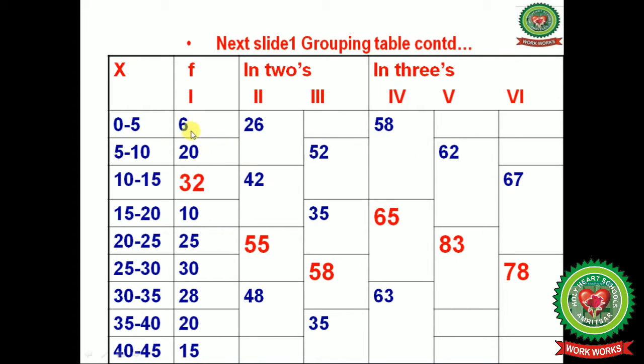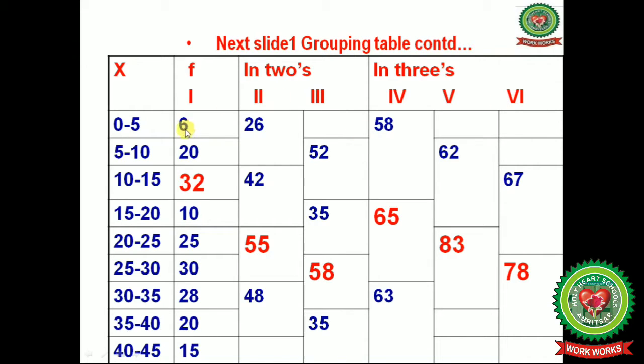In the fifth column, what is there? We will leave the first frequency and the rest we will make a group in 3. 20 plus 32 plus 10 will give you 62. 25 plus 30 plus 28 will give you 83. And next, no grouping is there, so we will leave these frequencies.